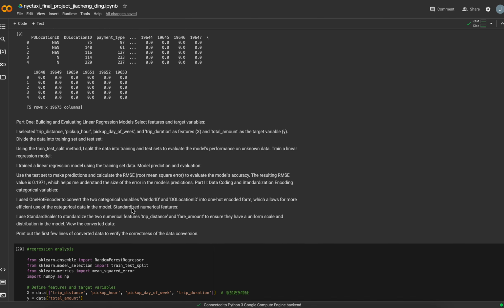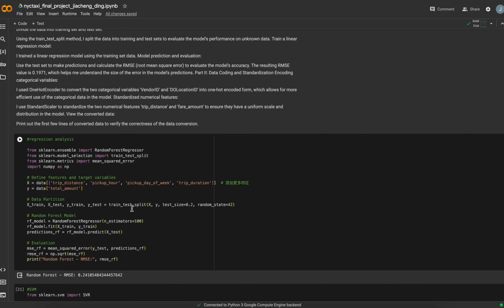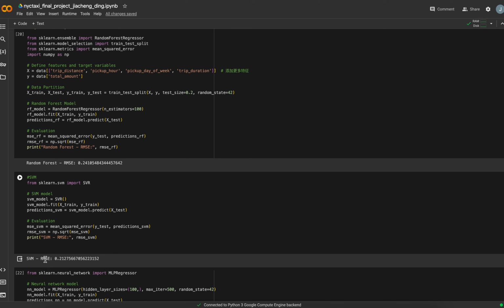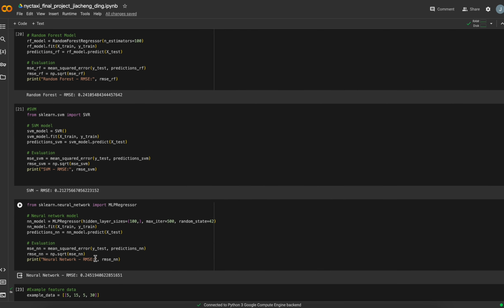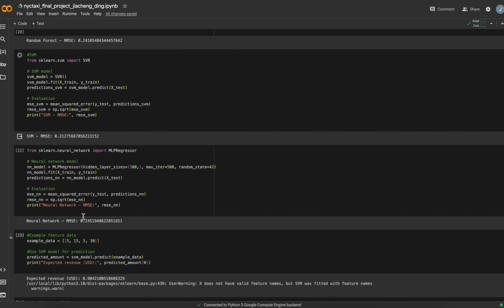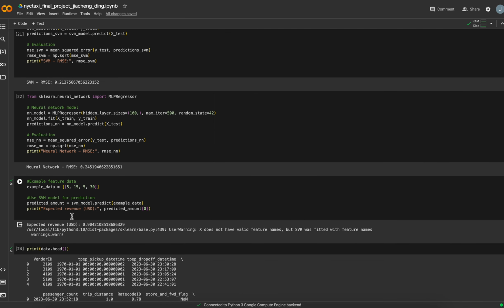for every model, I use the training set and the test set to show their performance. And now we can see the SVM is here. Its RMSE is 0.212, and there is also a neural network model. In this part, I implemented 3 models and show their RMSE, and then I compare them and find that the SVM model is the most suitable for it.